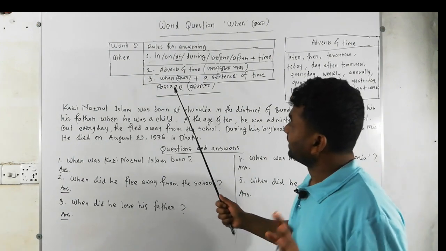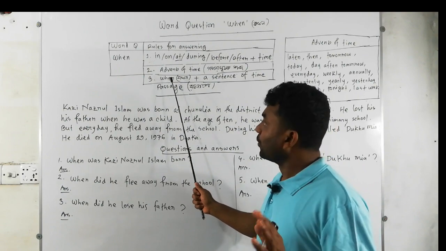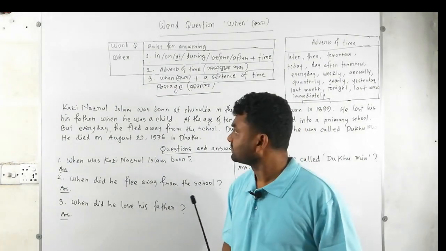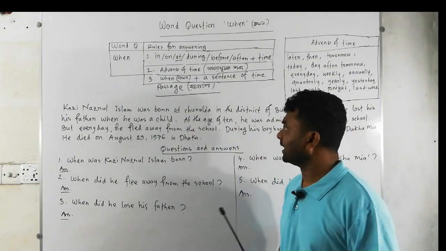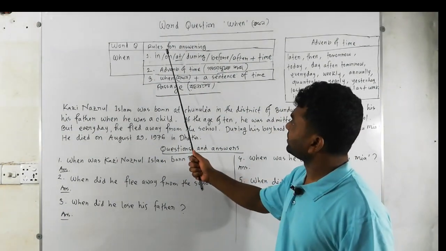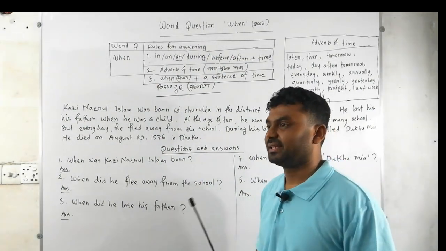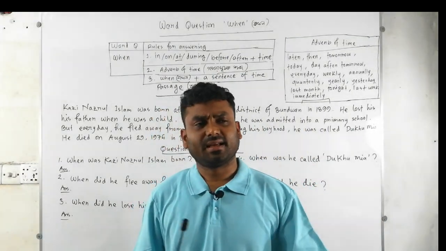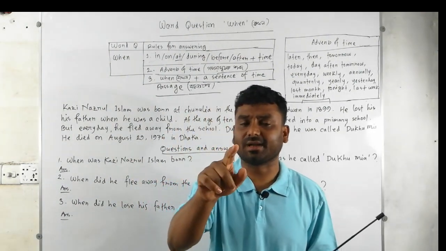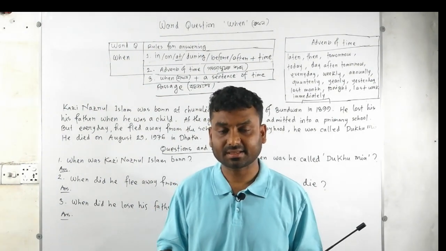Now we are going to rule number 3. We have "when". This is very tricky, and you may fall into a dilemma. "When" is a what question word, but in the answering system we can also find "when". How is it possible? You can find a lot of sentences where "when" is used in the middle of two clauses. At that time you have to think that it is a linker and not a what question.